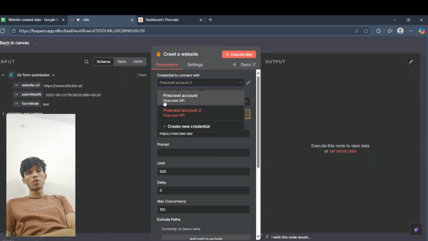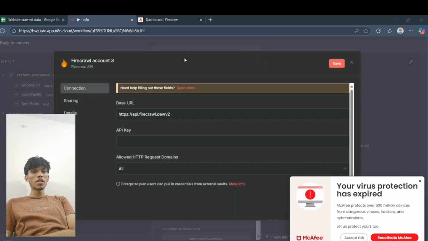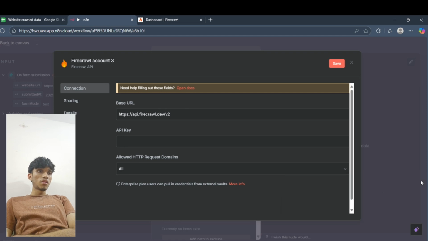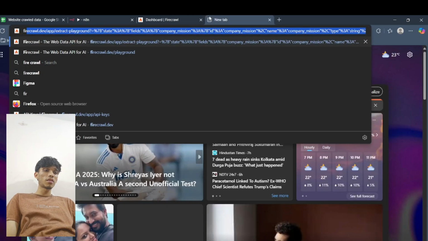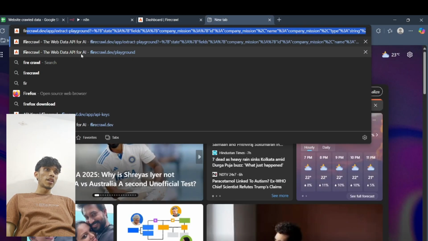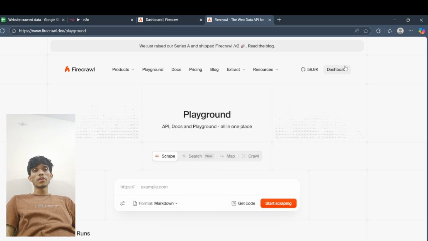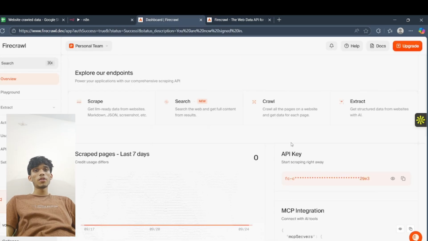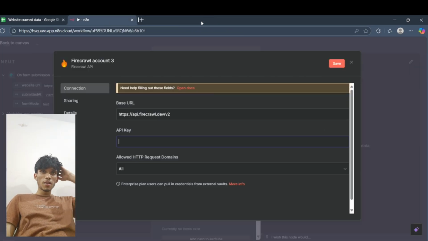Most of you might not have a Firecrawl account. You just have to click on create new credential and add in the API key right here. You might ask where you will get the API key. Just go to a new tab and search Firecrawl. If you click on sign up, you will come to this page and you will have your API key ready. Just copy and paste it right here, and your account will be ready to use.